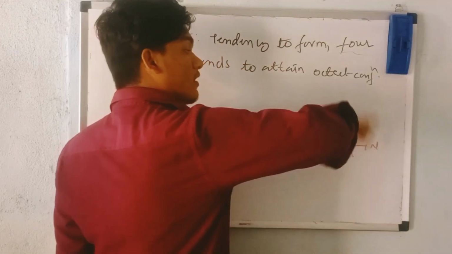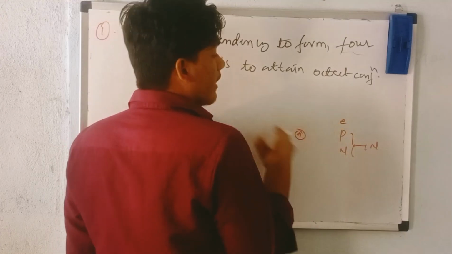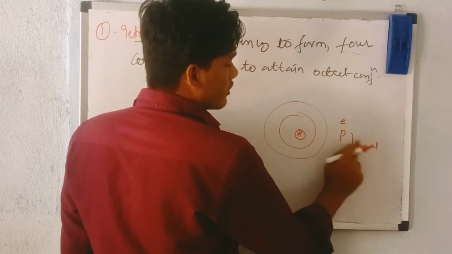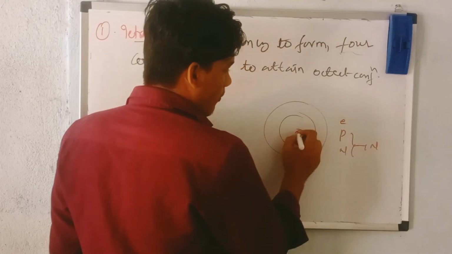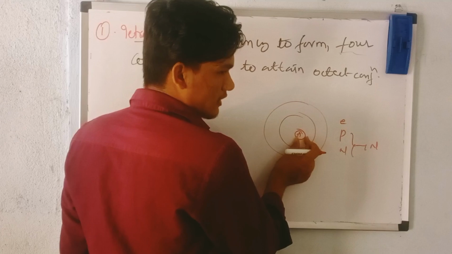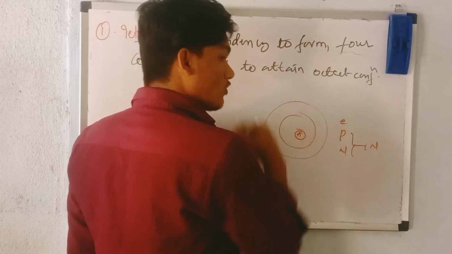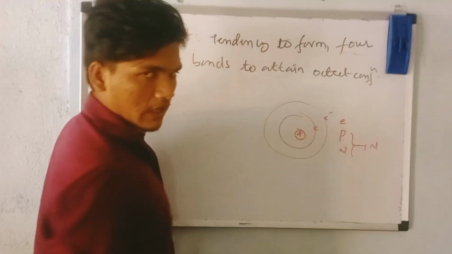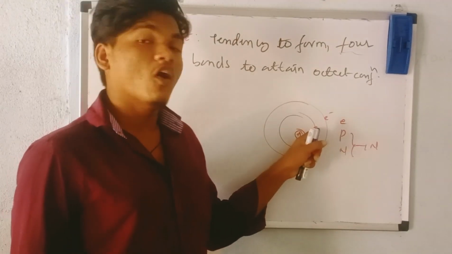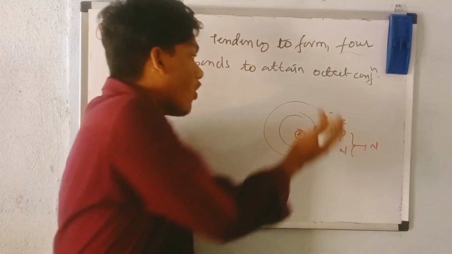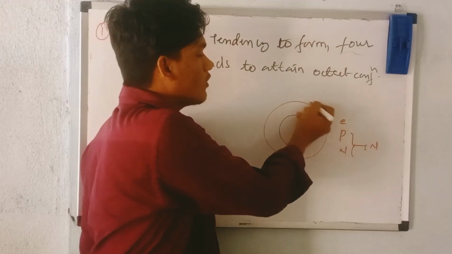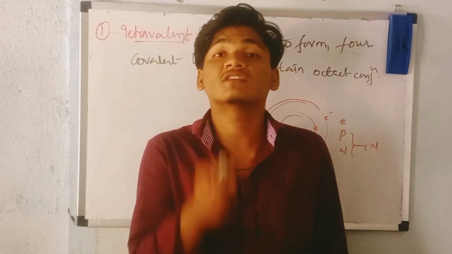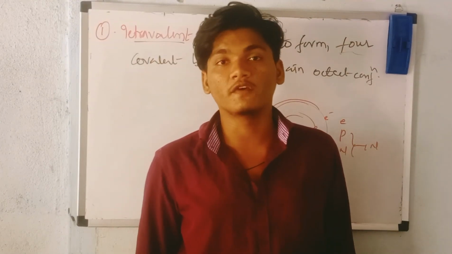The electrons revolve around the nucleon. You have protons and neutrons at the center of the atom, called the nucleon, and around the nucleon, in fixed orbits, you find the electrons revolving. I hope you understood. These are called orbits. If the outermost orbit has 8 electrons, that configuration is called the octet configuration.